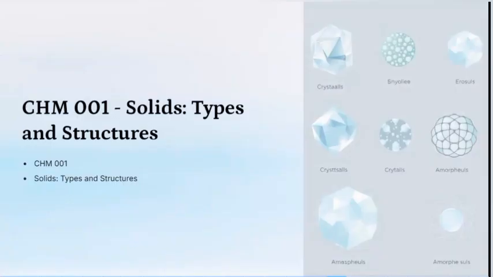When we're talking about matter and different types of matter, we talked about solids, liquids, and gases. We said that solids have definite shape and also definite volume. Liquids have no definite shape but definite volume, while gases have no definite shape and also no definite volume. So now we are treating specifically solids, which are the ones that have definite shape and definite volume.